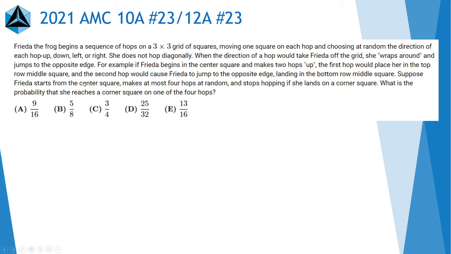Suppose Frida starts in the center square and makes at most four hops at random and stops hopping if she lands on a corner square. What is the probability that she reaches a corner square on one of the four hops? So, before we get started, let's look at what we want. And so we want the probability that she reaches a corner square on one of the four hops.